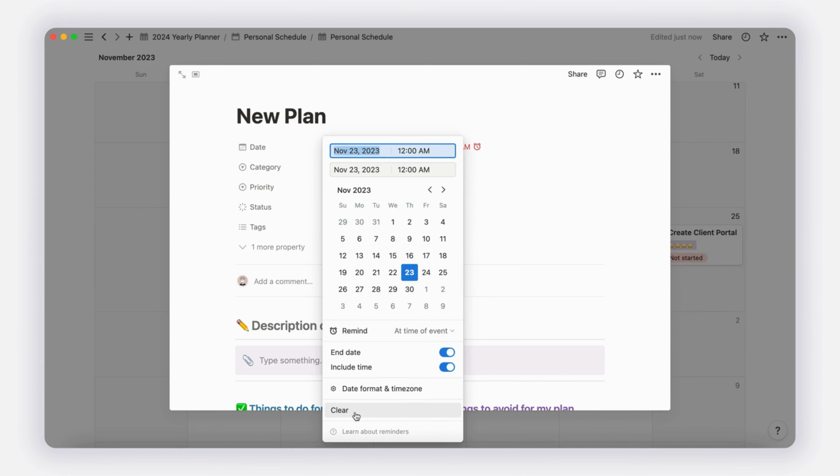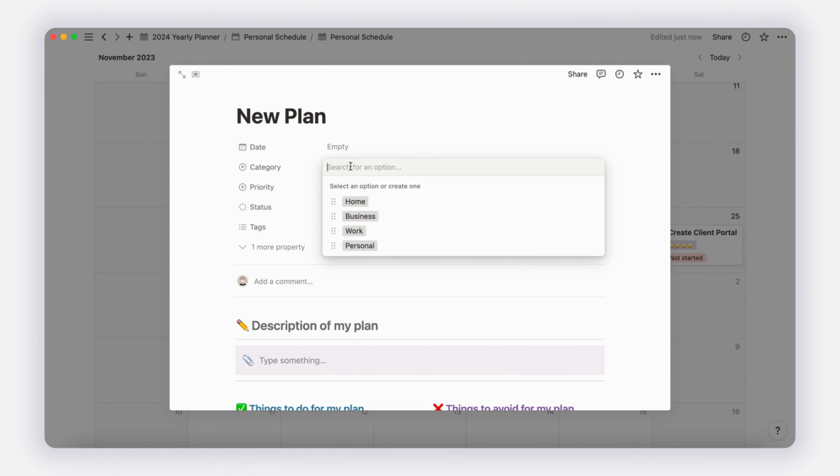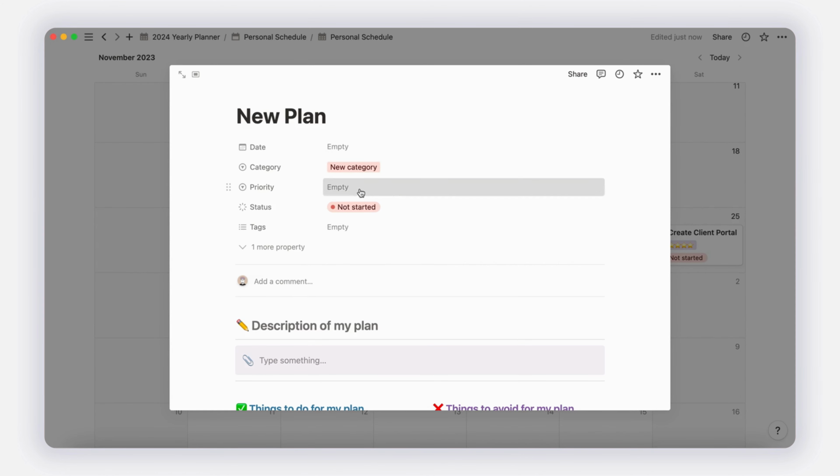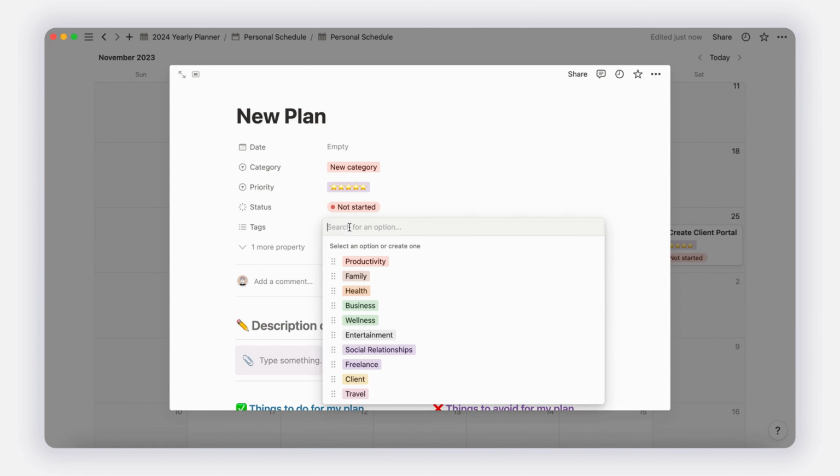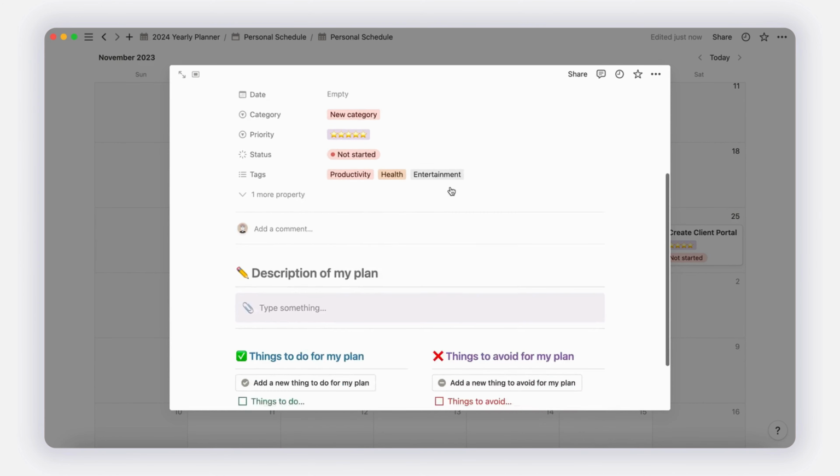Choose a category from the existing list or create a new one by entering your own. Select from 5 different levels of priority. To conclude, you can add one or more tags to describe your plan, making it easier to find later. Feel free to add a description of your plan to the corresponding section.